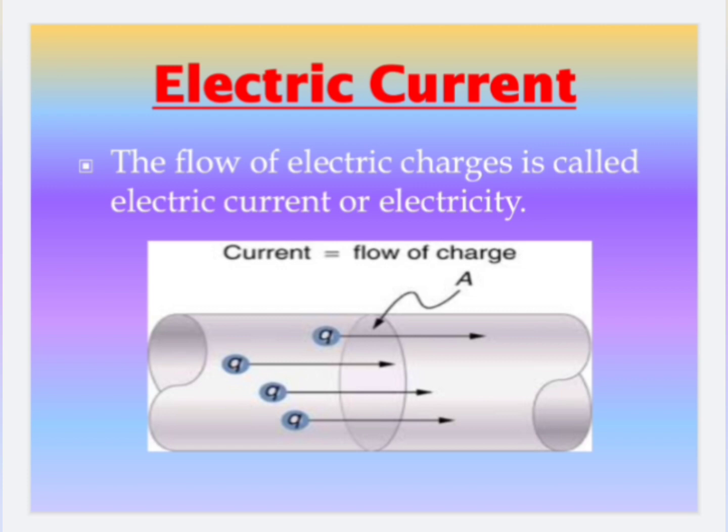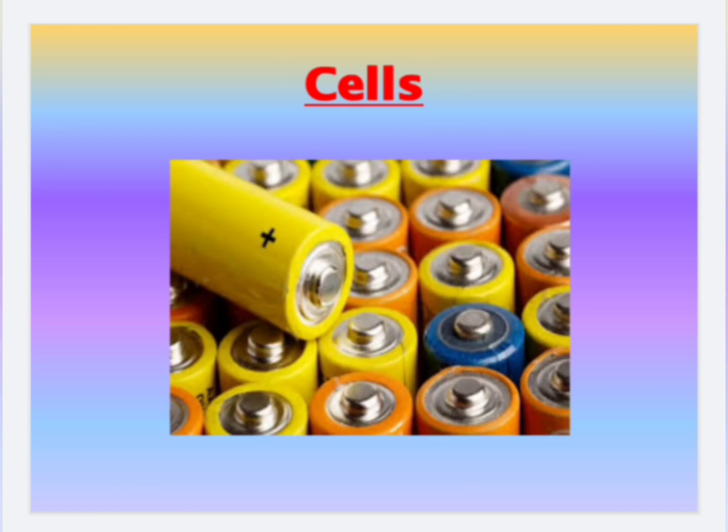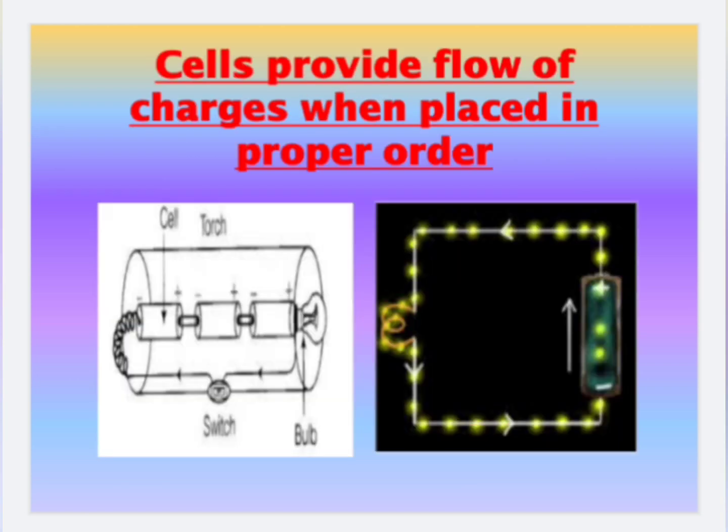When the terminals of a conductor are connected to a cell, the charges start to flow. In a torch, cells provide the flow of charges. In a torch, cells, when placed in proper order, provide flow of charges or an electric current through the torch bulb to glow.